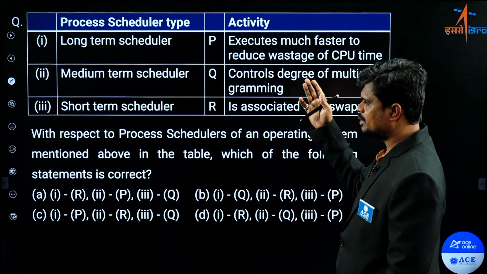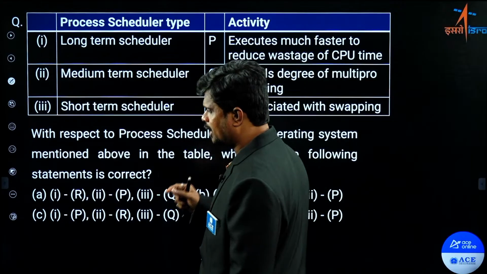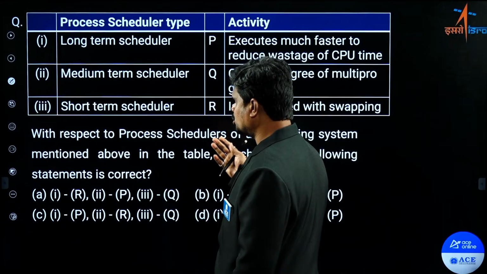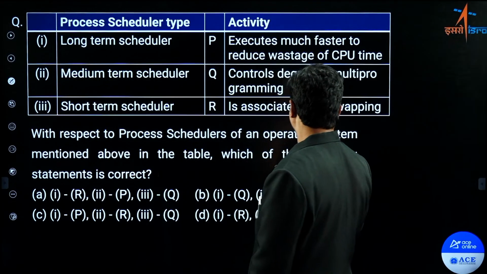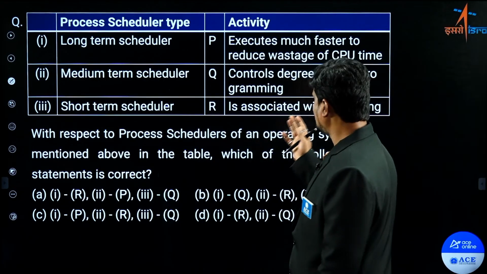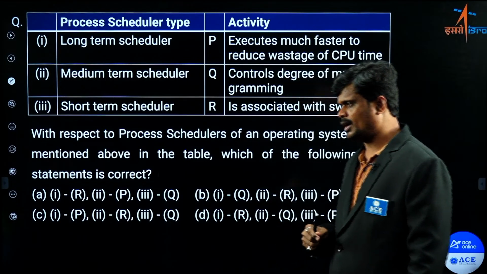We have process scheduler type and activity here, right? Long-term scheduler, medium-term scheduler and short-term scheduler, and the activities: it executes much faster, reduces the wastage of CPU time, controls the degree of multiprogramming, and is associated with swapping. So what is the answer for this question?